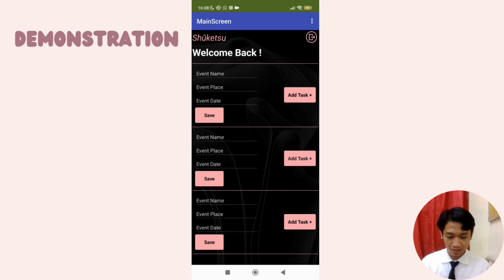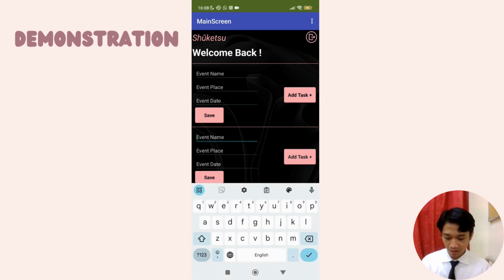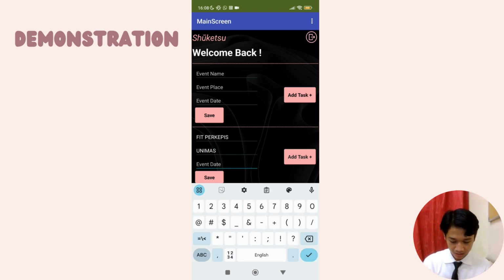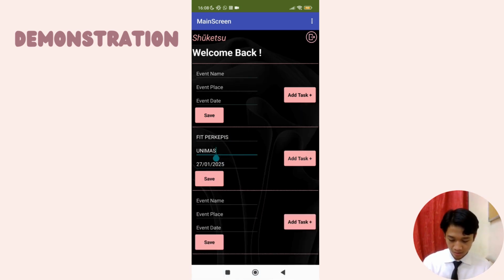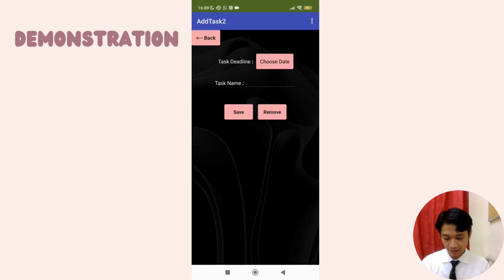It has the logout button on the top right, and then it has the app name, and then it has all the event names, which we can input later, and the add task button and save button. So first, for example, we create an event name, for example, Fit Burger Piece, which is an event that I have managed, and the event place, it is located at Unimas, and then the event date. For example, we put it next year at 27 January 2025. We save it, so it saves all the data, and you can edit it later too.